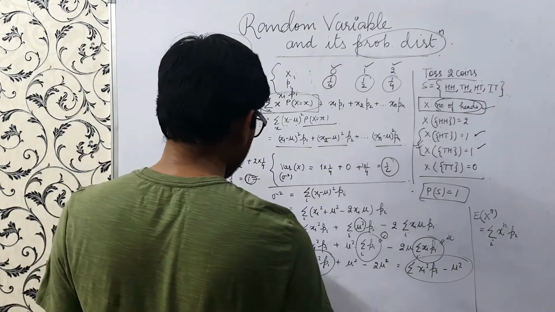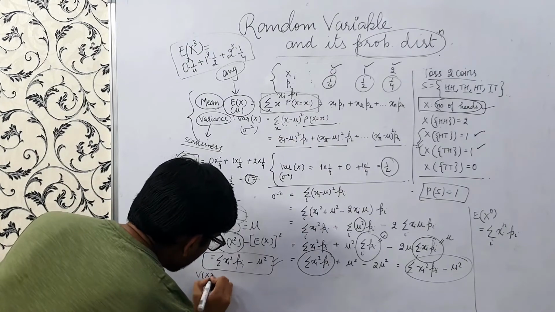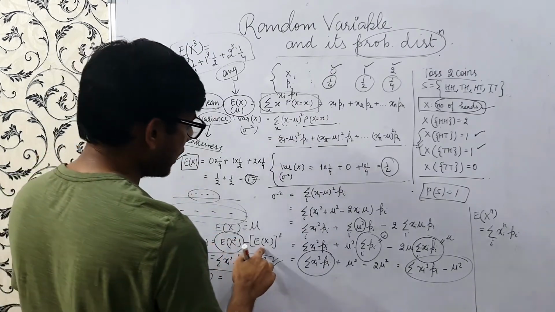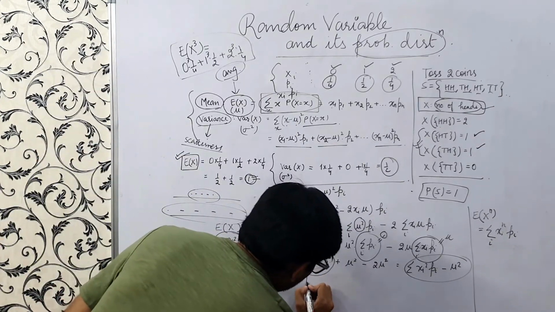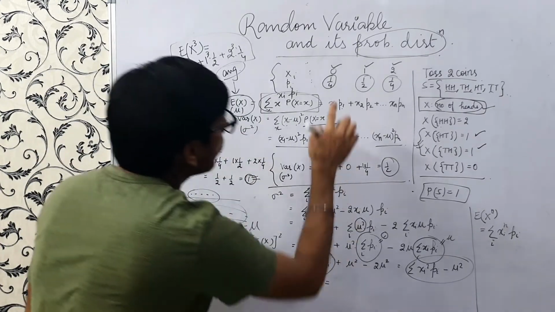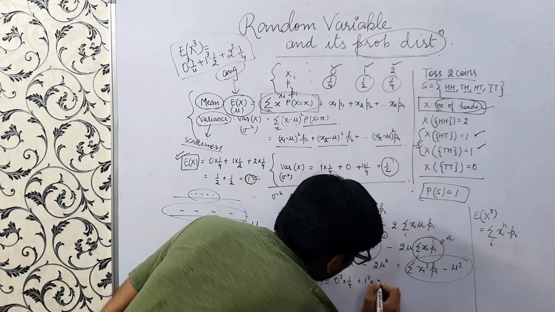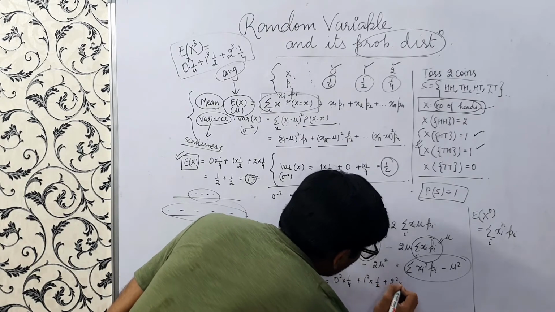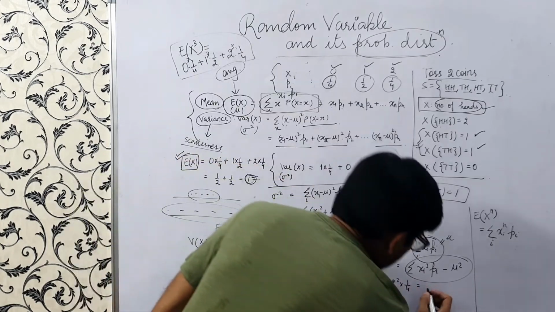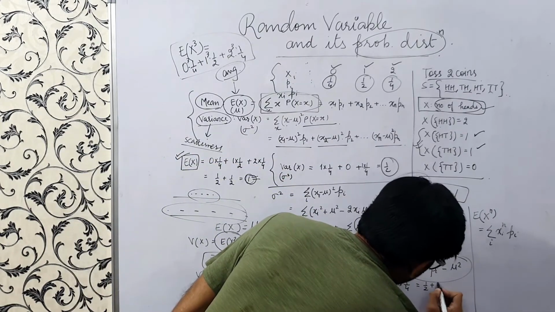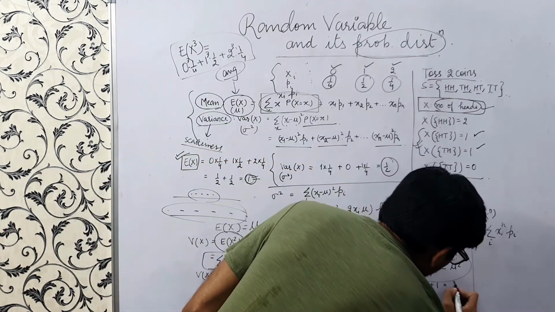If we want to calculate this directly from here, we'll calculate the variance of x. So what is E of x? We already know it's 1, so we'll calculate E of x square. So square this: 0 square into 1 by 4 plus 1 square into 1 by 2 plus 2 square into 1 by 4. So this is 0, this is half, this is 1, so it is 3 by 2.